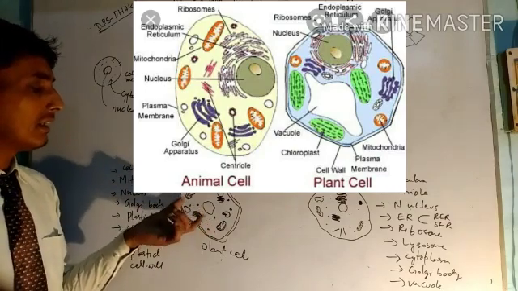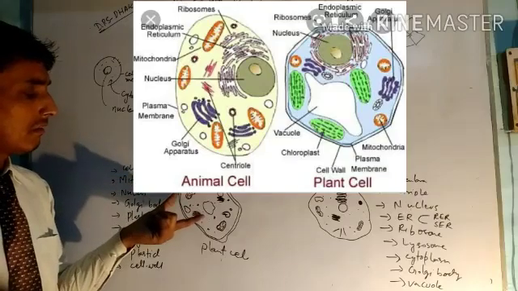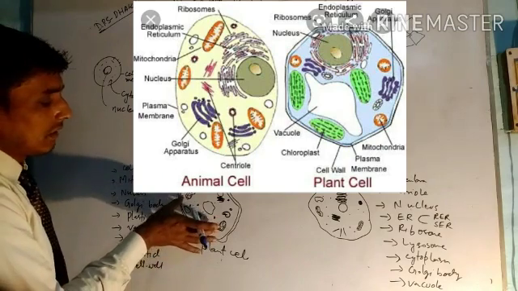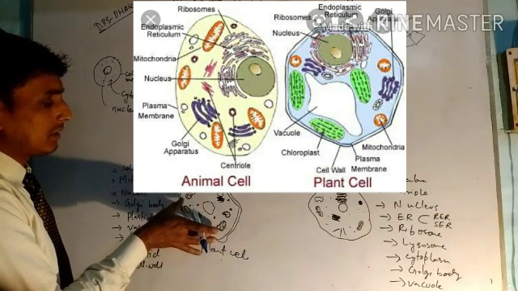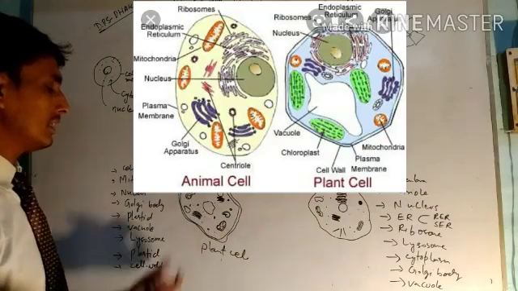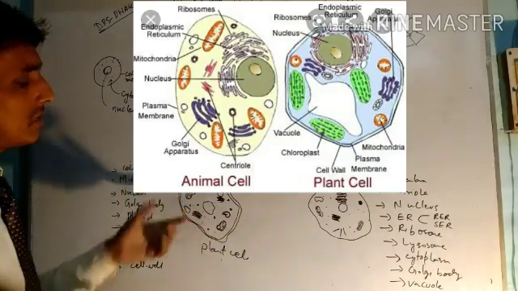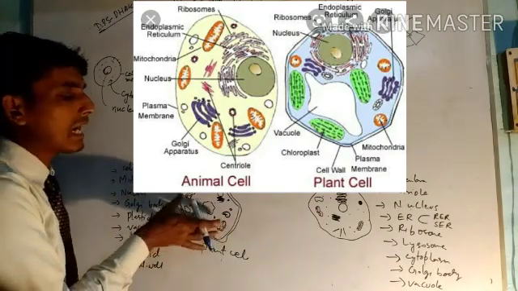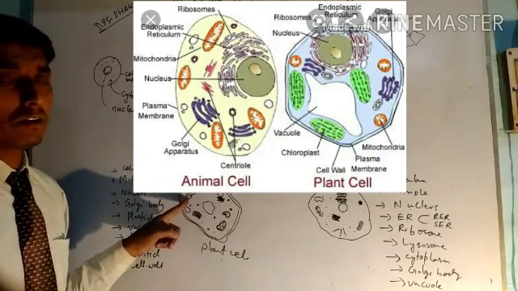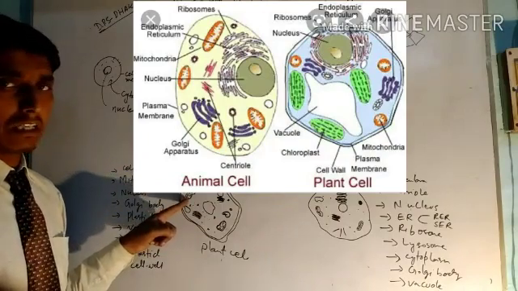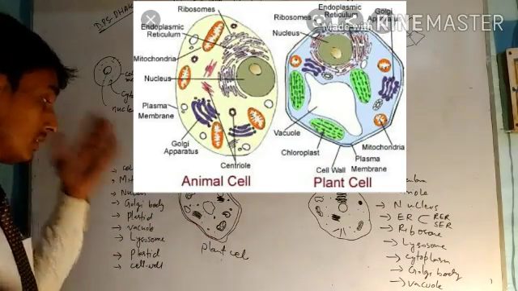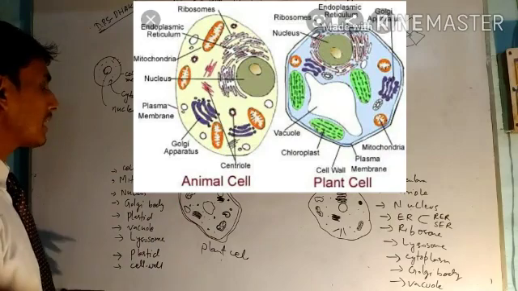In plant cell, mitochondria is called the source of energy. Mitochondria is a source of energy and powerhouse of the cell. Mitochondria is called powerhouse of the cell because the respiration reaction takes place in the mitochondria and energy is released for the support of the survival of this cell. So this is called powerhouse of the cell.